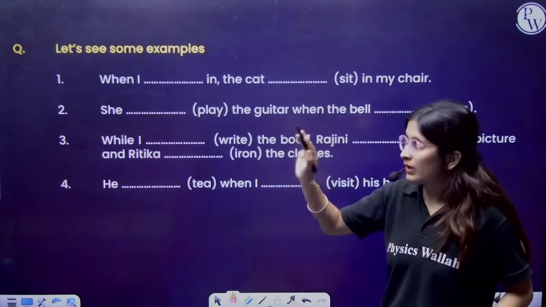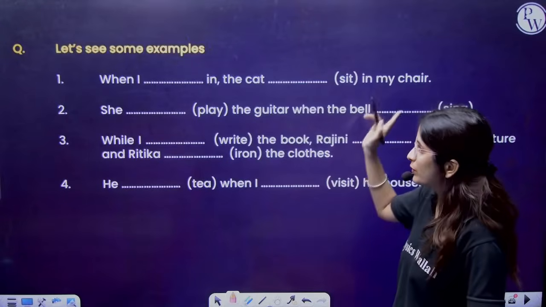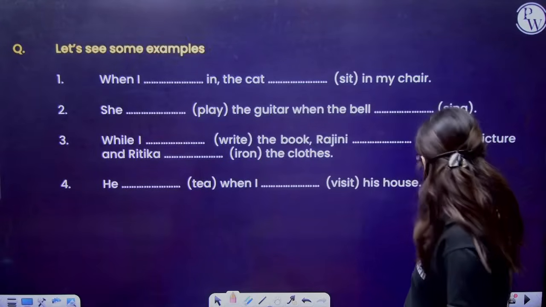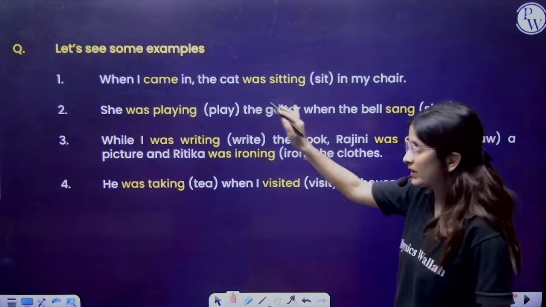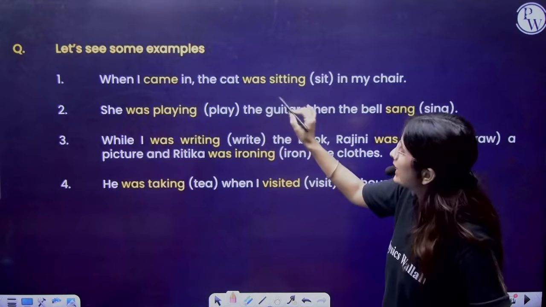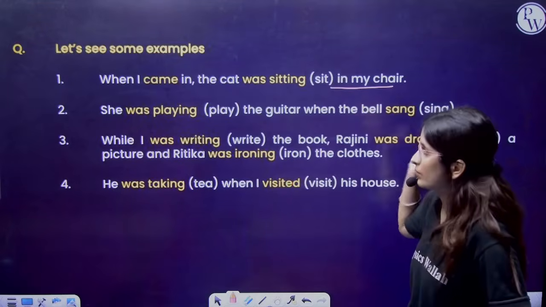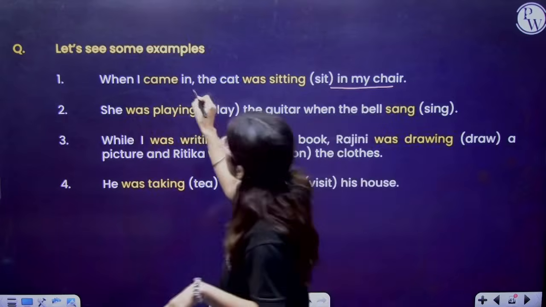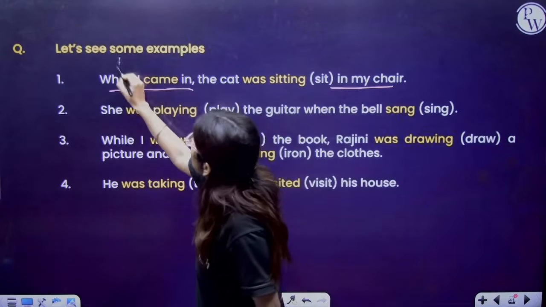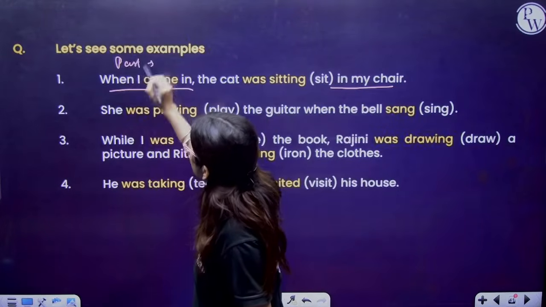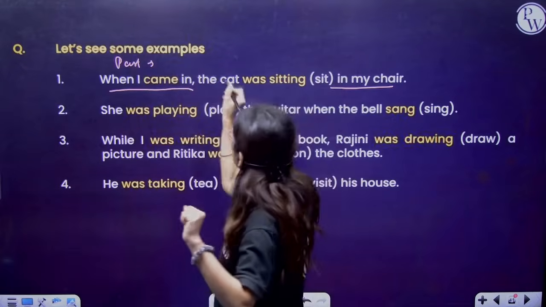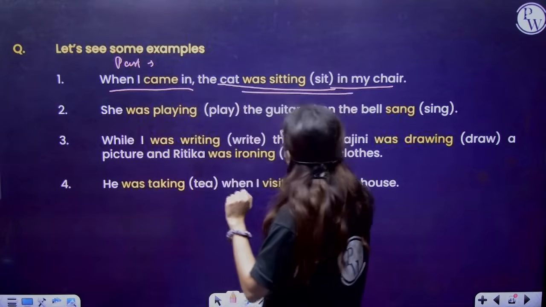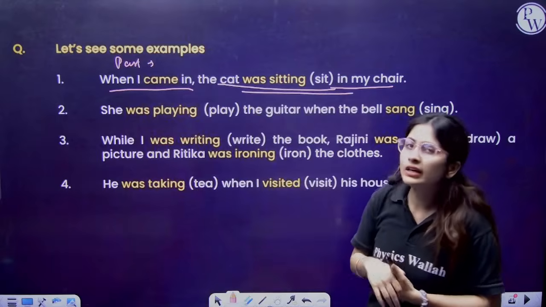Now, I'm solving one example and you have to do another. I'm taking the example: when I came in, the cat was sitting in my chair. When I came in, it means in the past, you talked about something and the cat was sitting in my chair.